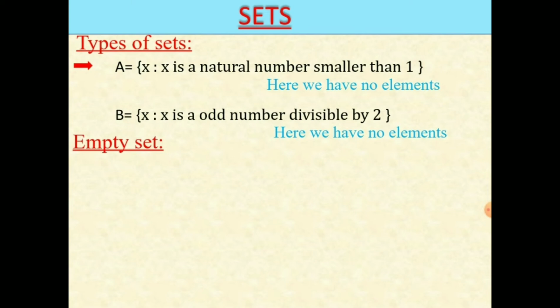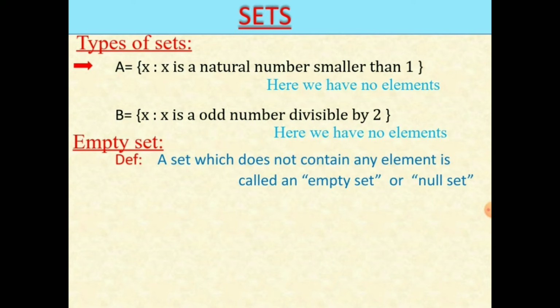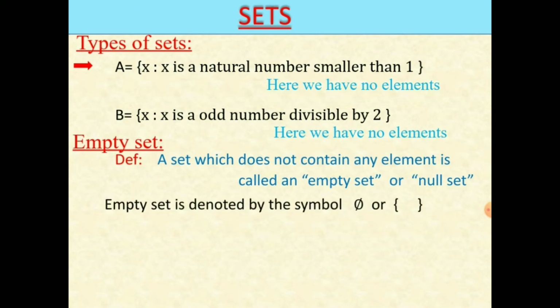How can we define an empty set? A set which does not contain any elements is called an empty set or null set. Empty set is denoted by the symbol ϕ or empty brackets, that is ϕ = { }. So the above examples can be written as A = ϕ and B = ϕ. It means the sets A and B are empty sets.